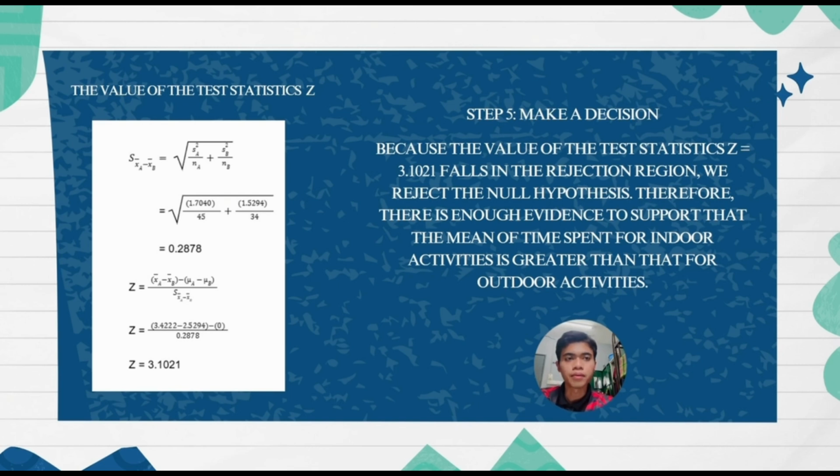The last step is step 5, make a decision. Because the value of test statistic Z, equal to 3.1021, falls in the rejection region, we reject the null hypothesis. Therefore, there is enough evidence to support that the mean time spent for indoor activity is greater than for outdoor activity.